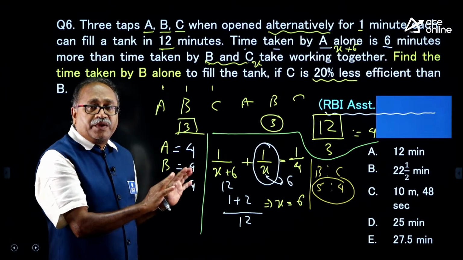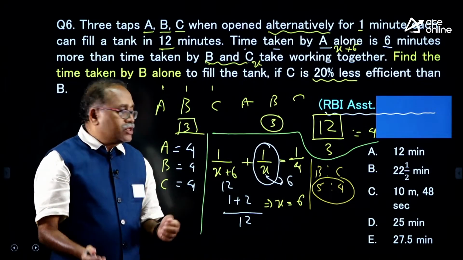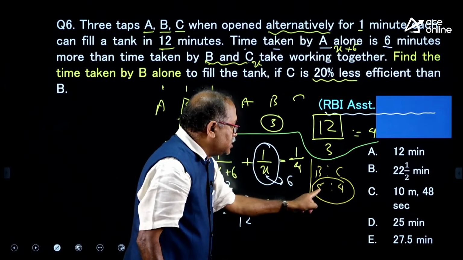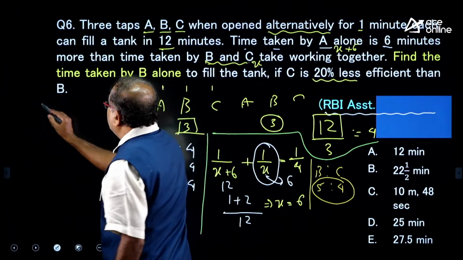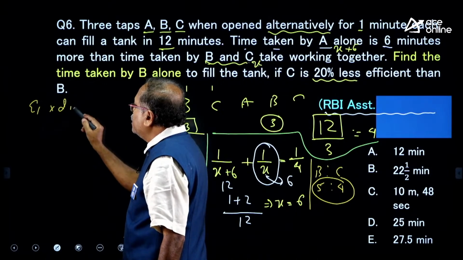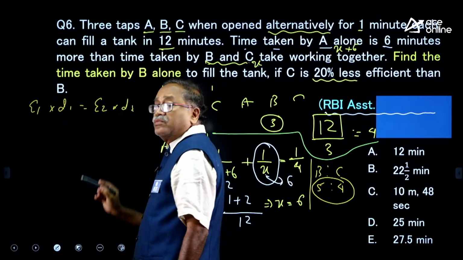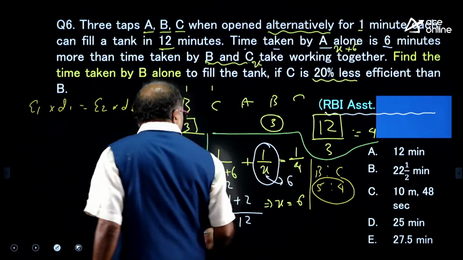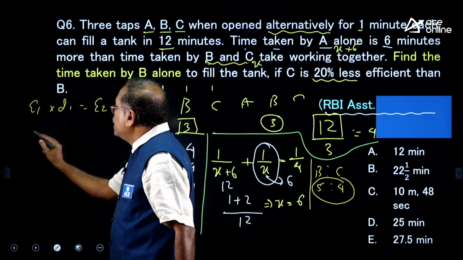So, whatever I explained till now, if that part is clear, now I am going to the last step. When the efficiency is 9, the time taken is 6. So, we know efficiency 1 into day 1 is equal to efficiency 2 into day 2. We know that. So, when the efficiency is 9, the time is 6.